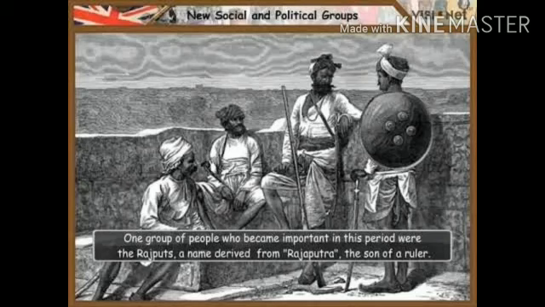This was also a period of great mobility. Groups of people traveled long distances in search of opportunity. One group of people who became important in this period were the Rajputs, a name derived from Rajaputra, the son of a ruler.